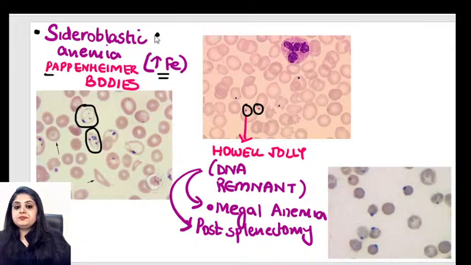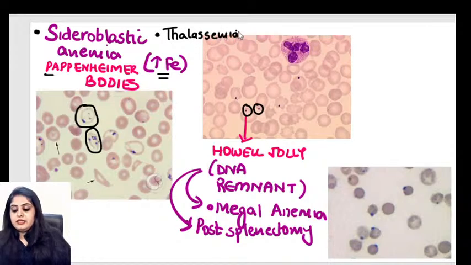So do we have thalassemia? Do we have thalassemia also as one of the conditions where iron overload can happen? Yes. So I think this is something that should come to your mind, and I see a couple of other doubts from Dr. Swati and others.